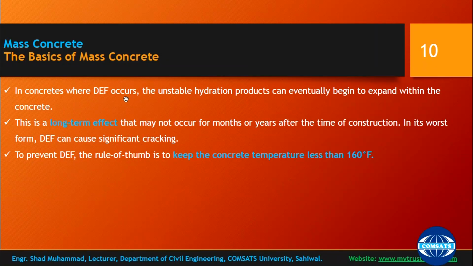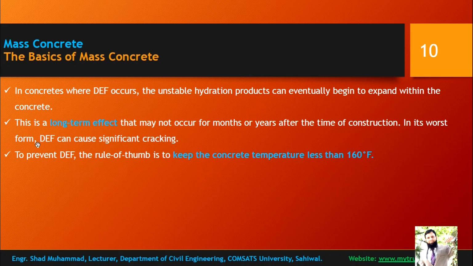In concrete where DEF occurs, the unstable hydration products can eventually begin to expand within the concrete. So unstable hydration products can expand. This is a long-term effect that may not occur for months or years after the time of construction.